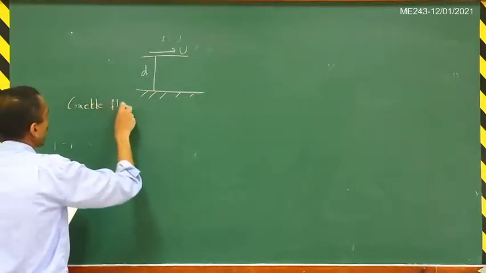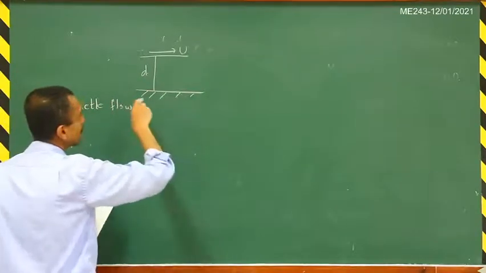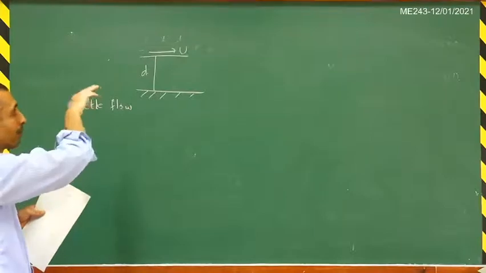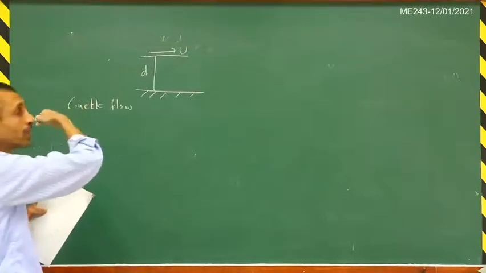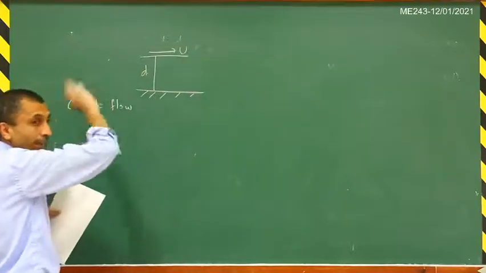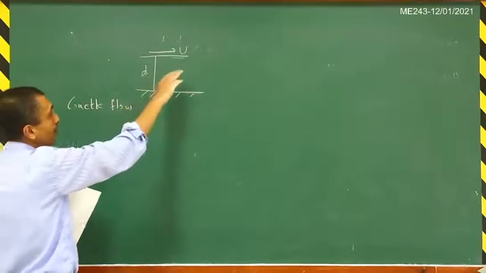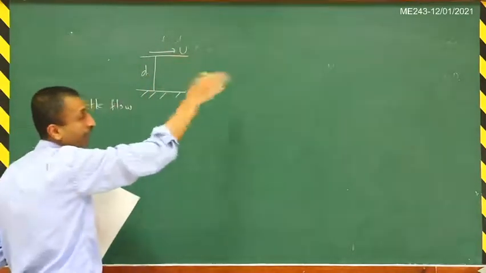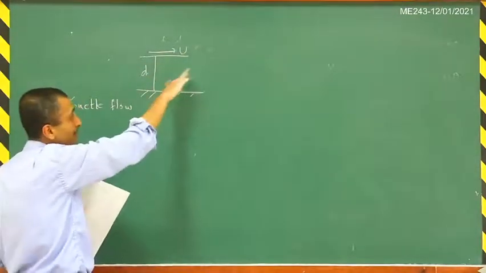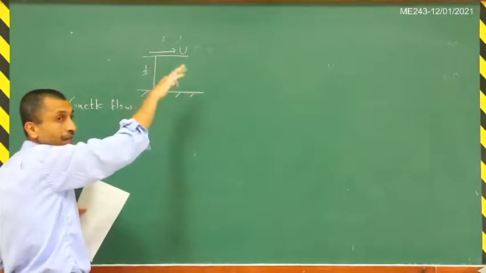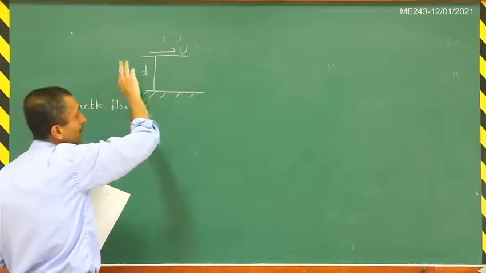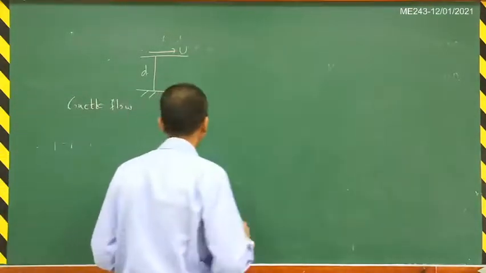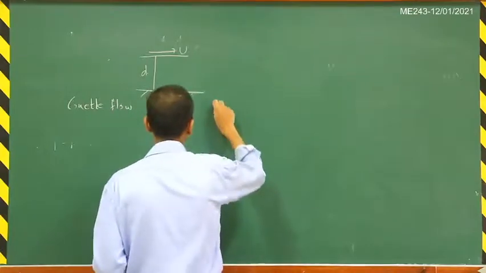Here the flow is generated totally by the plate itself, so there is no imposed pressure gradient. Another way of generating the flow would be to keep this plate stationary and impose a pressure gradient, and that can drive the flow. But in this case, we are assuming that the pressure gradient is zero, and only the velocity of the plate is driving the flow. We will also assume that it is fully developed.